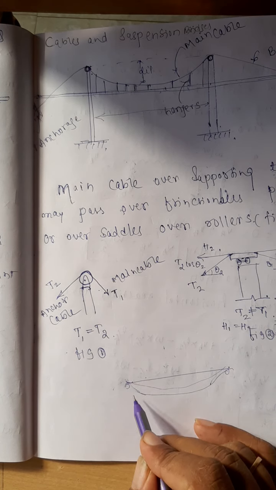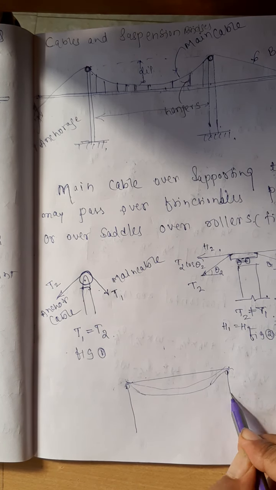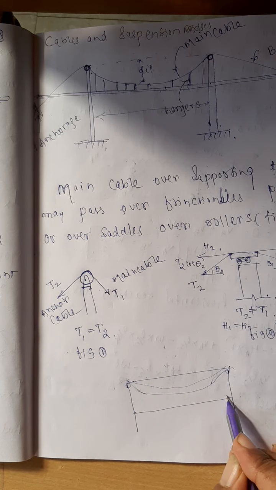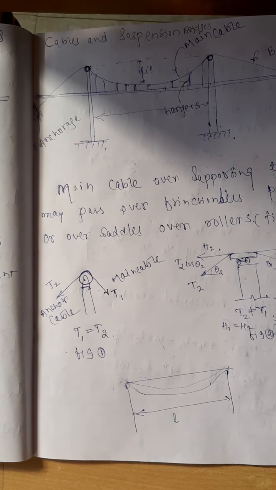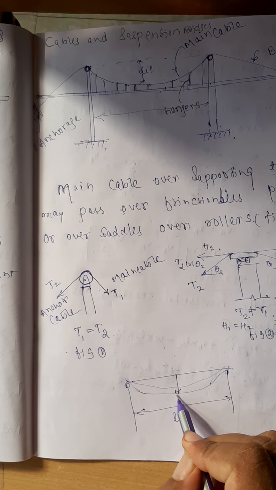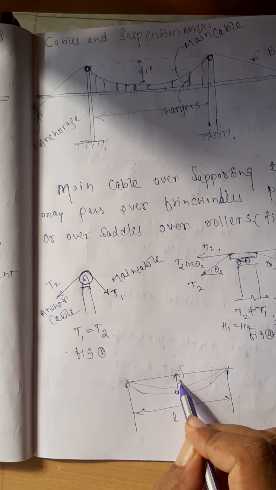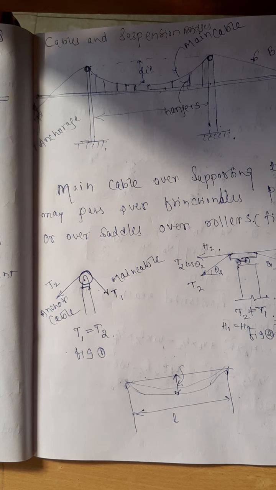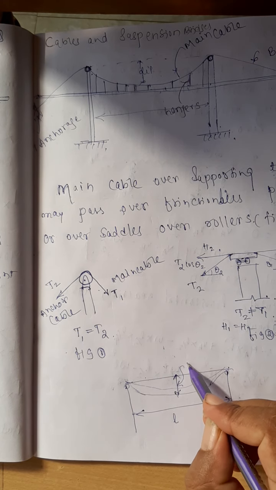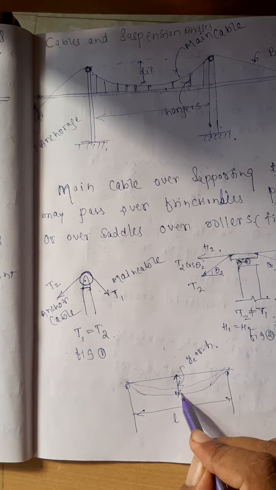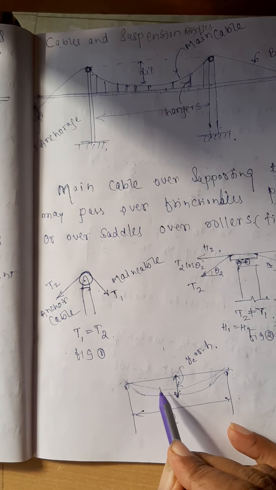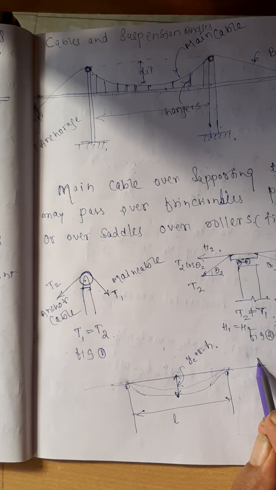Yes, in connection with it, the distance between the supports is called the span or the length of the cable. And the central dip, this dip is known as YC or H, the lowest point below the initial position of the cable.